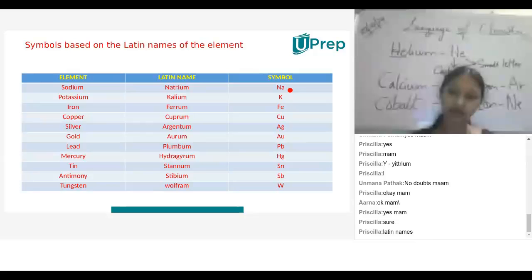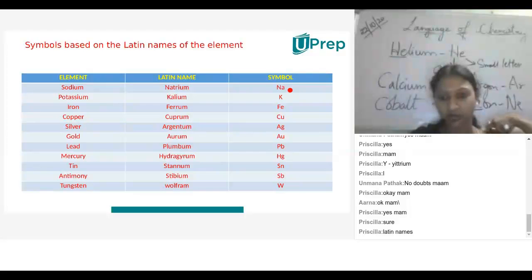Potassium, the Latin name Kalium, K. Iron, ferrum, Fe. Copper, cuprum, Cu. Silver, argentum, Ag. Gold, aurum, Au. Lead, plumbum, Pb. Mercury, hydrargyrum, Hg. Tin, stannum, Sn. Antimony, stibium, Sb. Tungsten, wolfram, W.